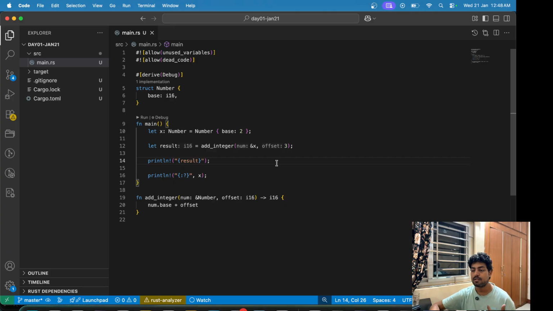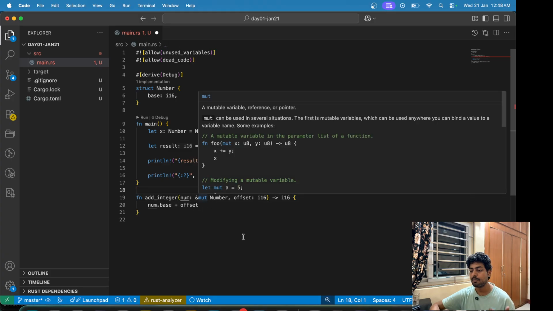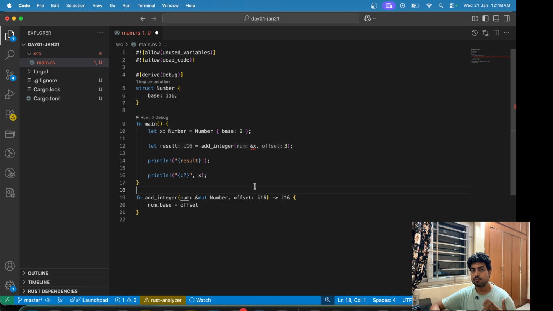Now there is a third thing, which is mutably borrowing a value. For that, we can have &mut number. So what is happening here is that now we are mutably borrowing the value. Just think of it like this: we have a value which is in one scope, and then we have three options. The first option is that we can move that value from one scope to the other, like we can let the function handle that value now.